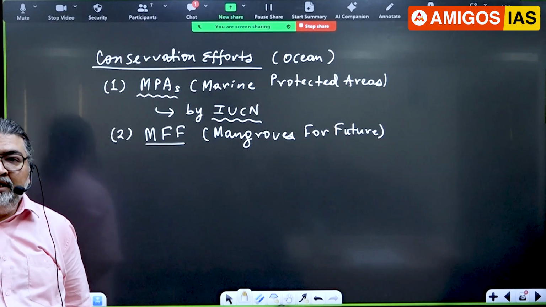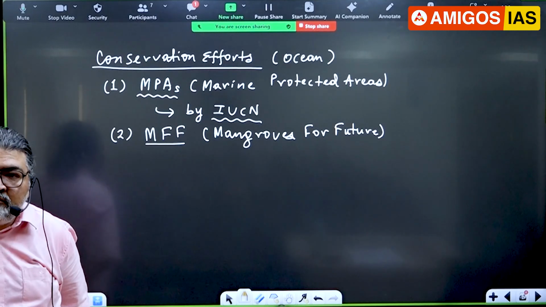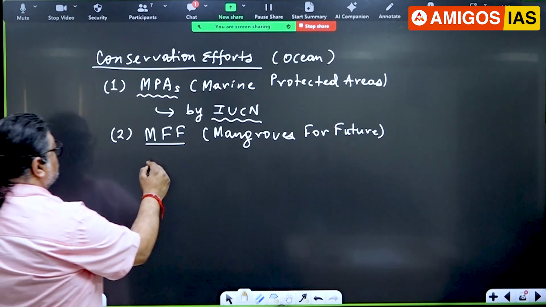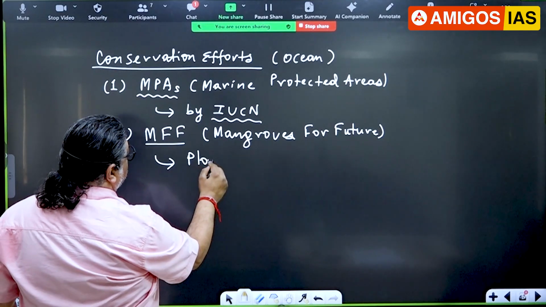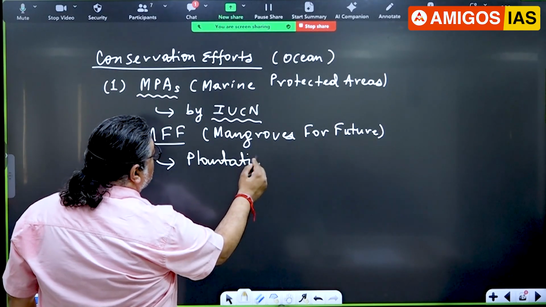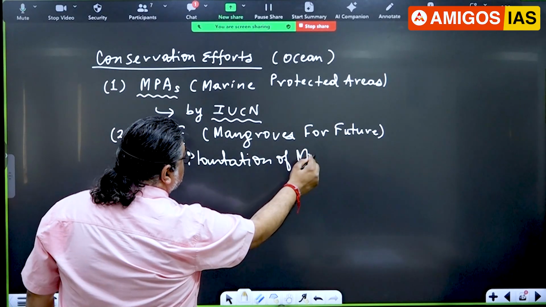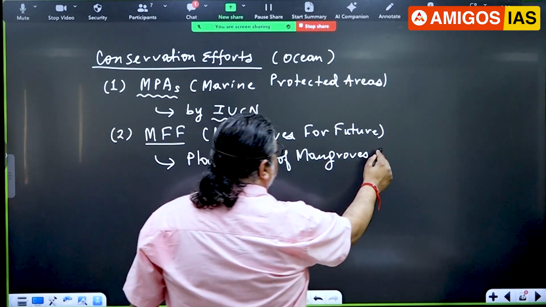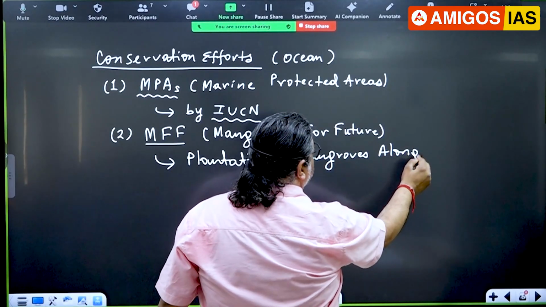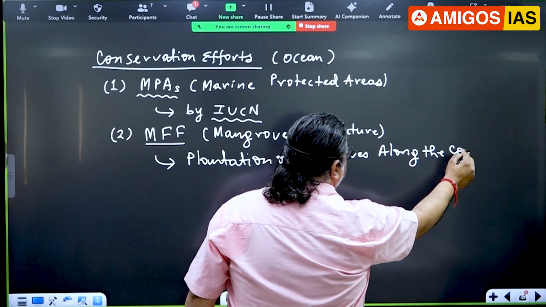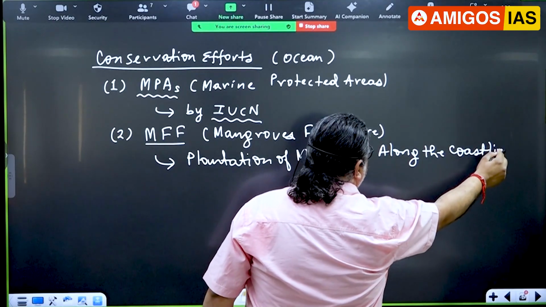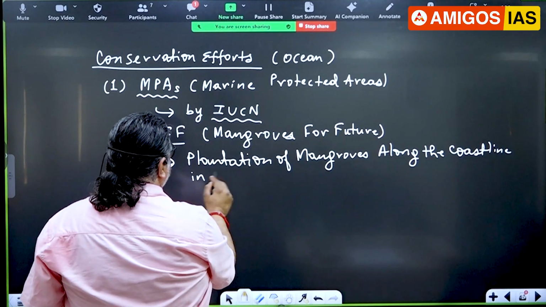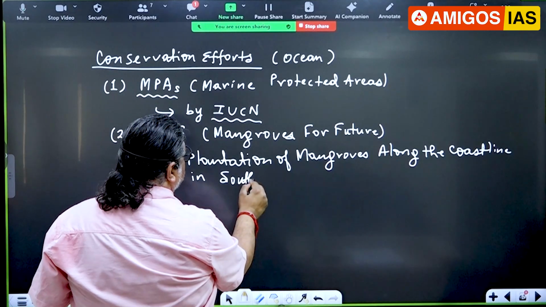So an initiative started to do the plantation of mangroves. It looks into plantation of mangrove plants or trees along the coastline in South Asia.